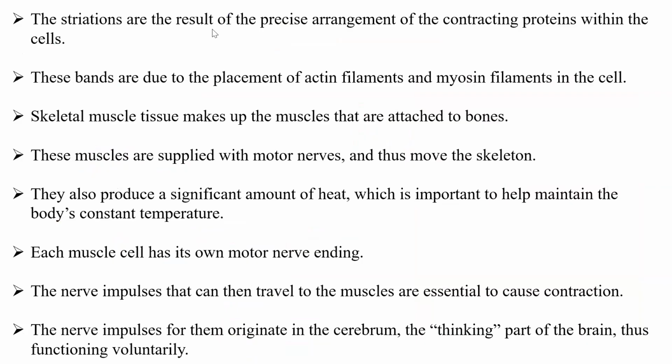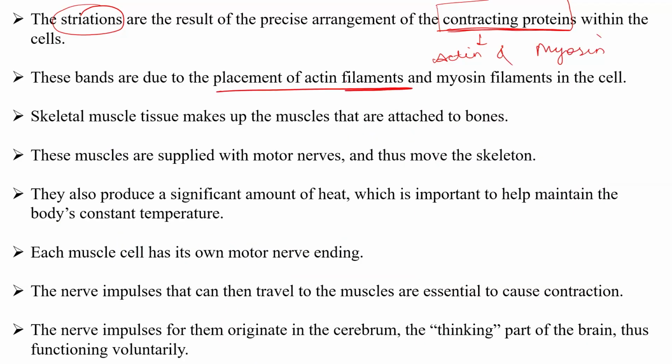The striations are the result of the precise arrangement of the contracting proteins. So we know it has actin and myosin within the cells. These striations are the result of those contracting proteins which are present within the cells. These bands are due to the placement of actin filaments and myosin filaments. Depending on which condition the muscle is in, it will form a dark band or a light band on the basis of the contracting proteins, which are actin and myosin.